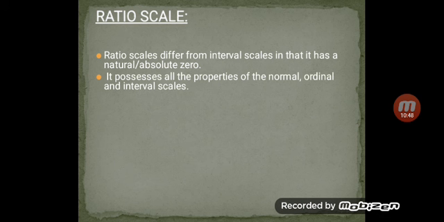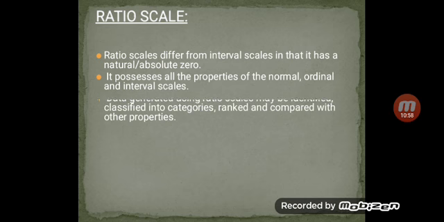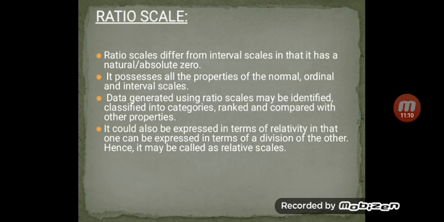It possesses all the properties of nominal, ordinal and interval scales. Data generated using ratio scales may be identified, classed into categories, ranked and compared with other properties. Here also, as in an interval scale, they can compare with each other. It could also be expressed in terms of relative values, in that one can be expressed as a division of the other, hence it may be called a relative scale. Here they can also divide.